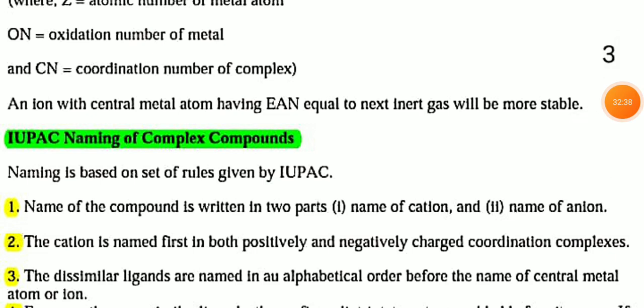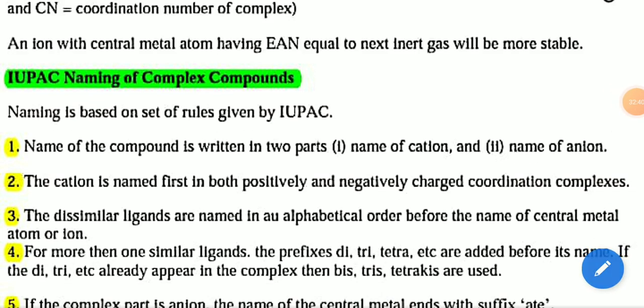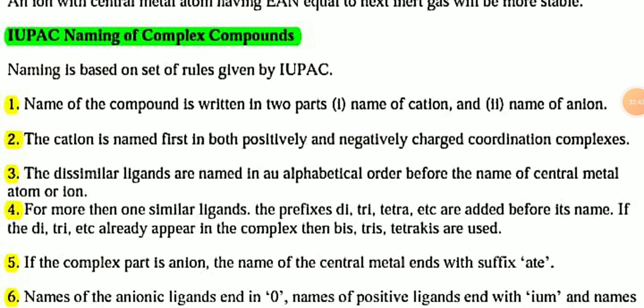Now, how to name a coordination compound? That is IUPAC naming of coordination compounds or complex compounds. The IUPAC naming is based on some rules, and you have to know the rules.